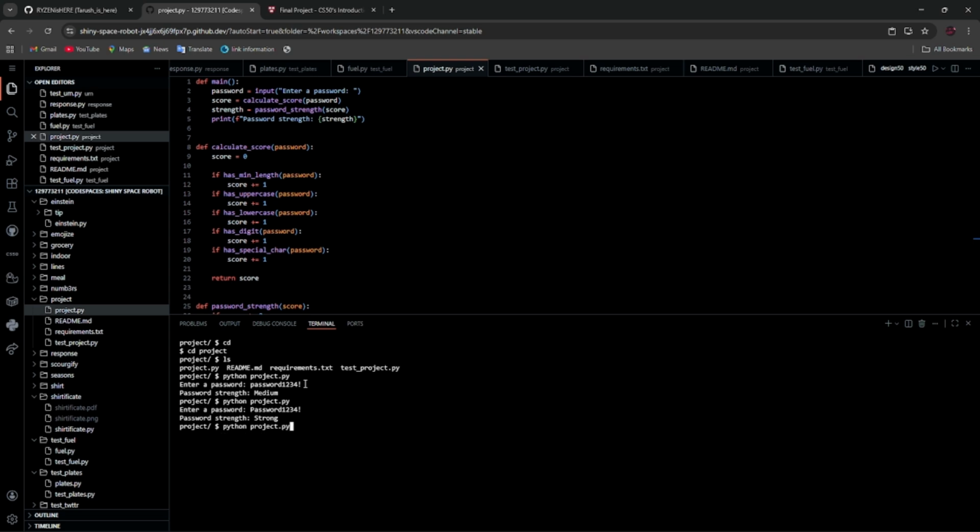Now let's give it another try, and let's keep it very simple. Let's just give it the number 1 2 3 4. Now what will it say? It will say that the password I have chosen right now is weak.